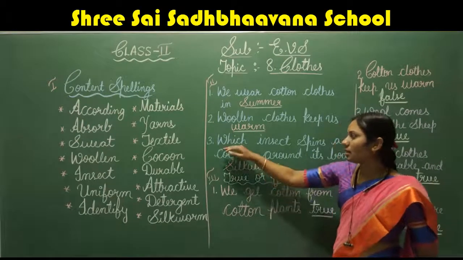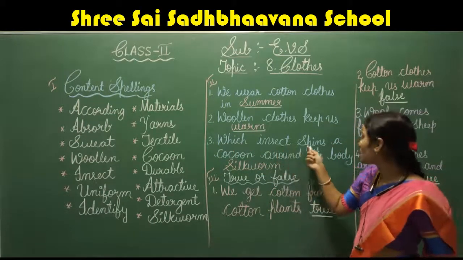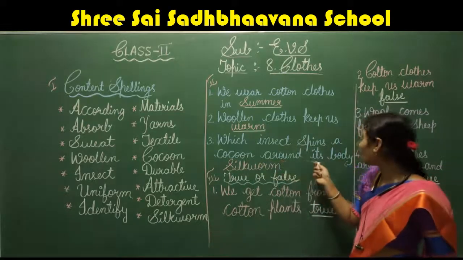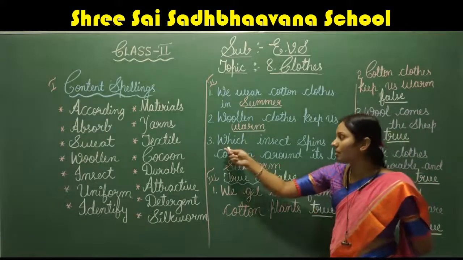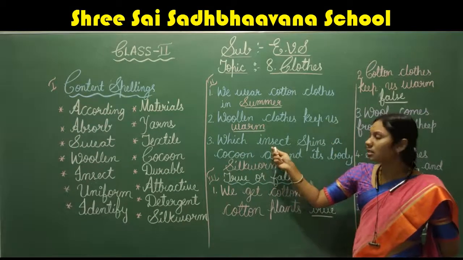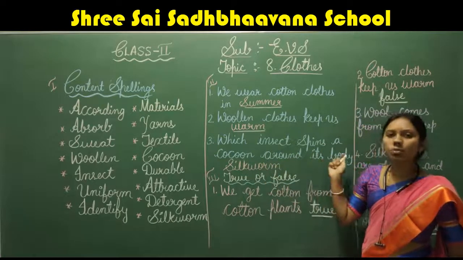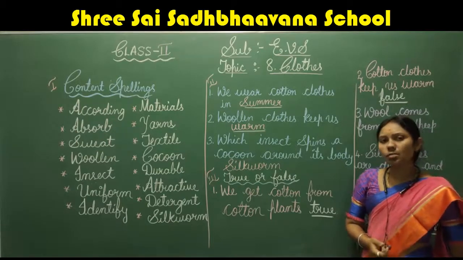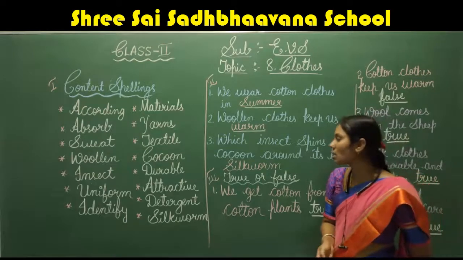Okay, next, the third one. Which insect spins a cocoon around its body? Which insect will spin a cocoon? Yes, that is the silkworm.